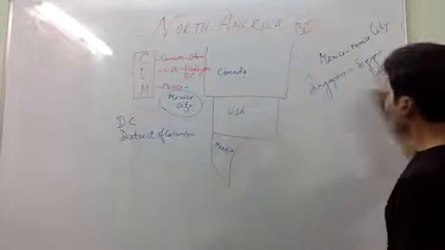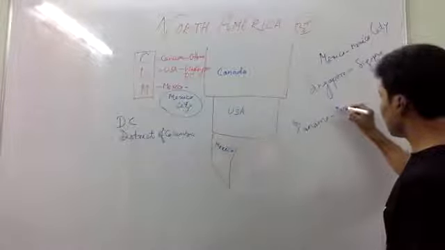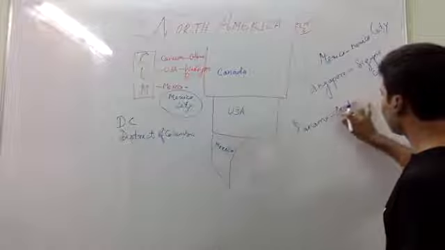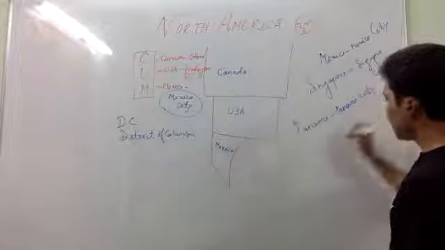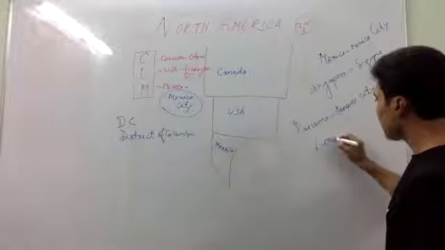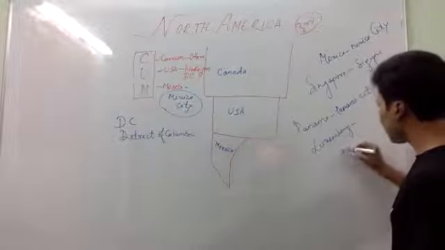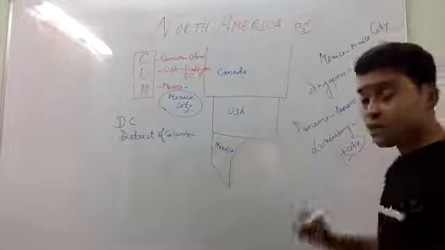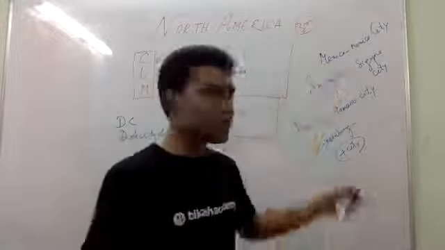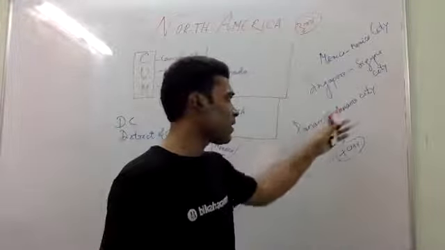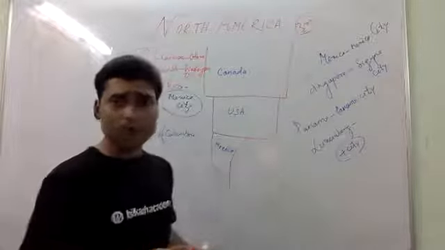If I say Panama, then Panama City. And if I say Luxembourg, then Luxembourg City. Just add city. There are so many countries around the world where the capital is the same. So these are the things you have to keep in mind.